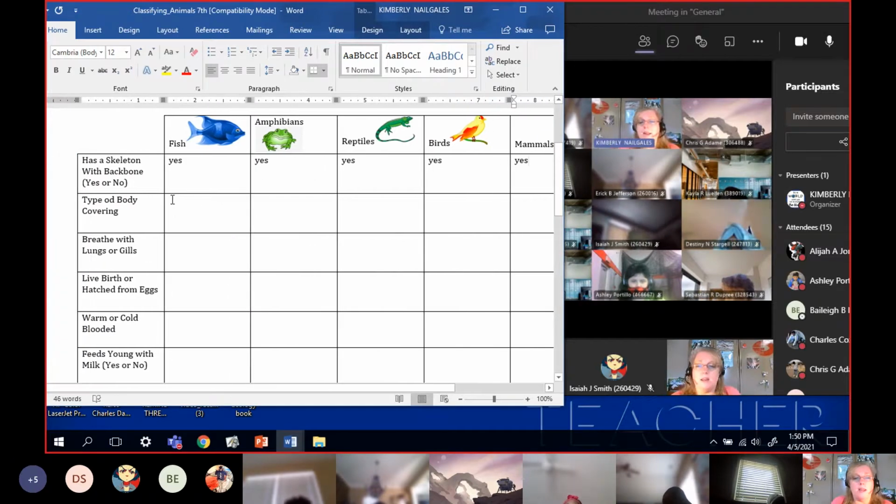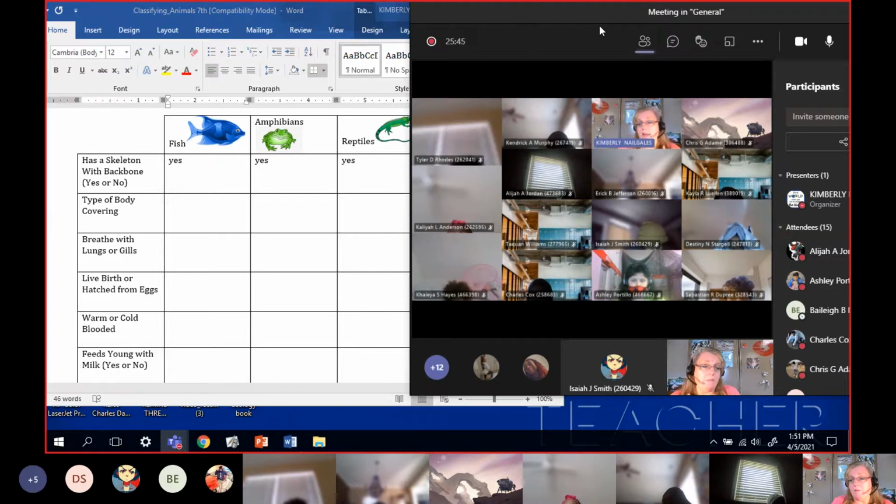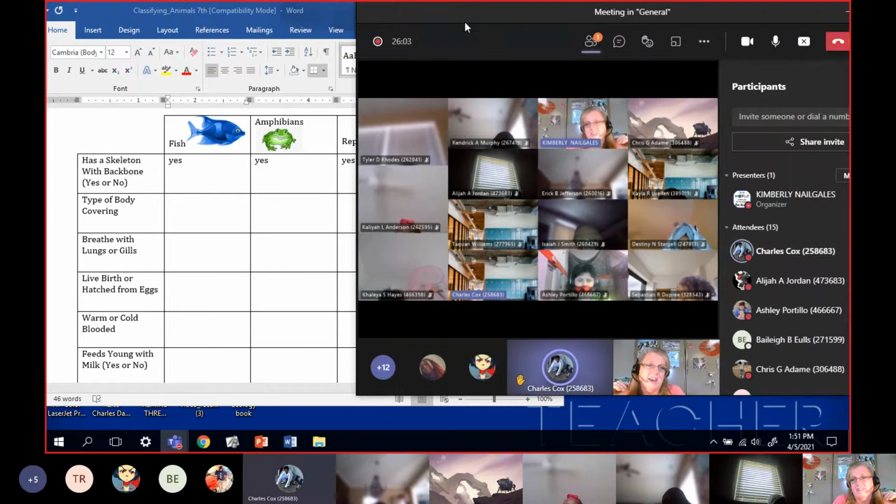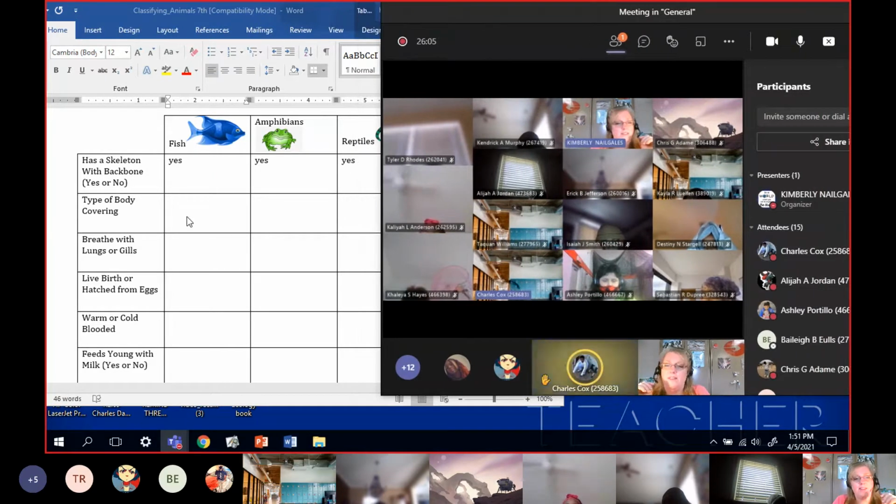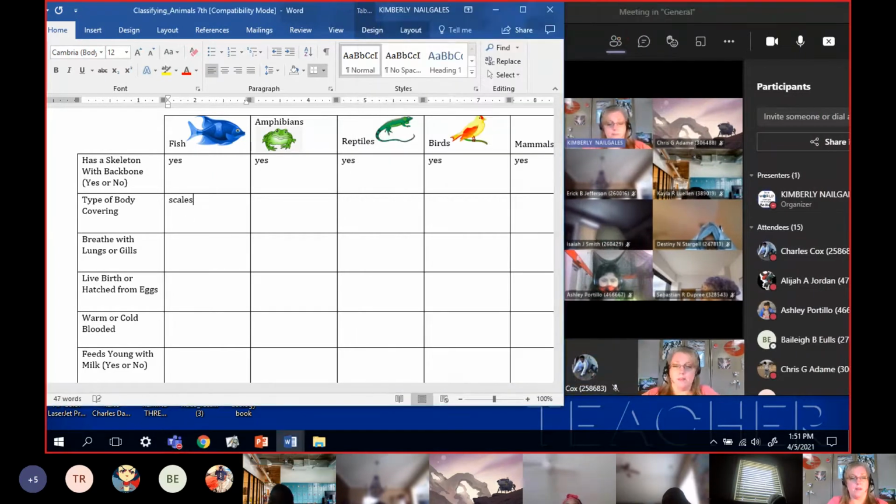Sorry for the typos, guys. What type of body covering do the fish have? Again, my fishermen, when you have to take them off, you take a knife and you scrape them this way. What type of body covering do fish have? Come on, fishermen. Or fisherwomen. Go ahead and answer. Don't they have scales? They do have scales. That's right, Charles. They have scales. All right. And they get everywhere. Okay, but that's what their body covering is.